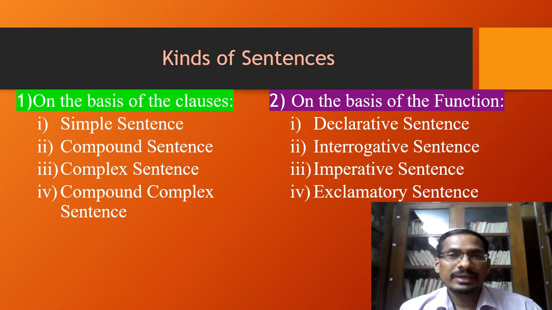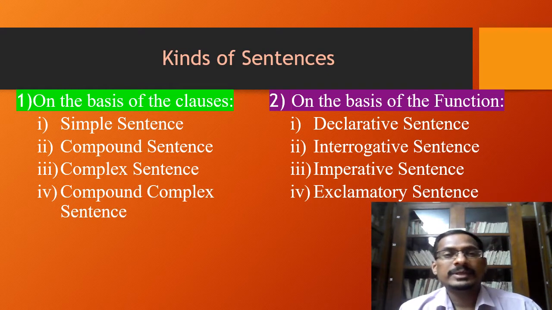There are several kinds of sentences and these kinds or types of sentences are grouped into two categories. These two categories of sentences are on the basis of their function and on the basis of the number of clauses that occur in the sentences.